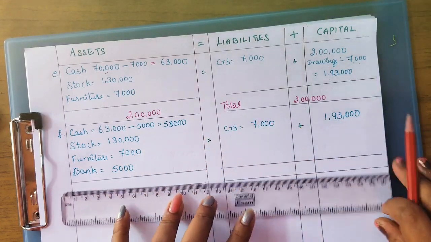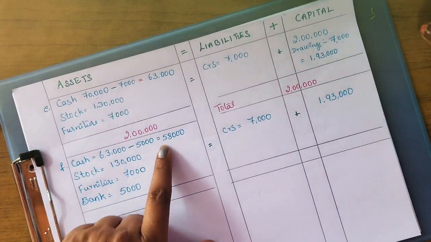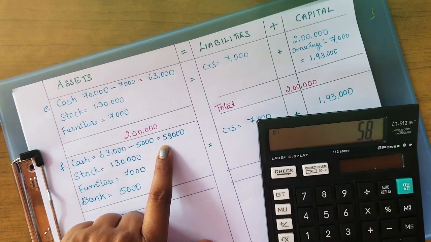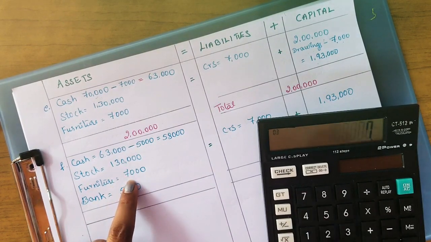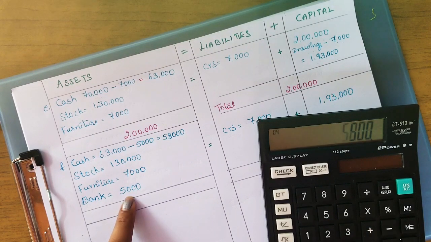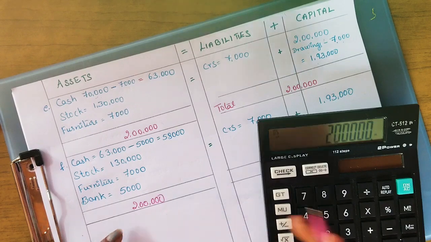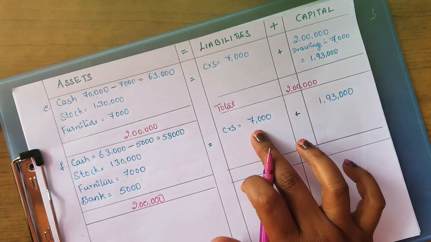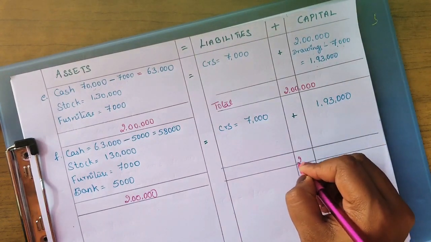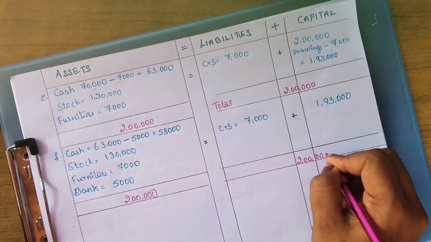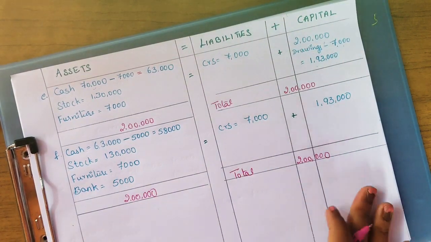So total of assets, add final balance of cash 58,000 plus 1,30,000 plus 7,000 plus 5,000. It's 2 lakhs. Total assets is 2 lakhs. And here add 7,000 plus capital amount 1,93,000. You will get 2 lakhs total. So both sides are tallied.